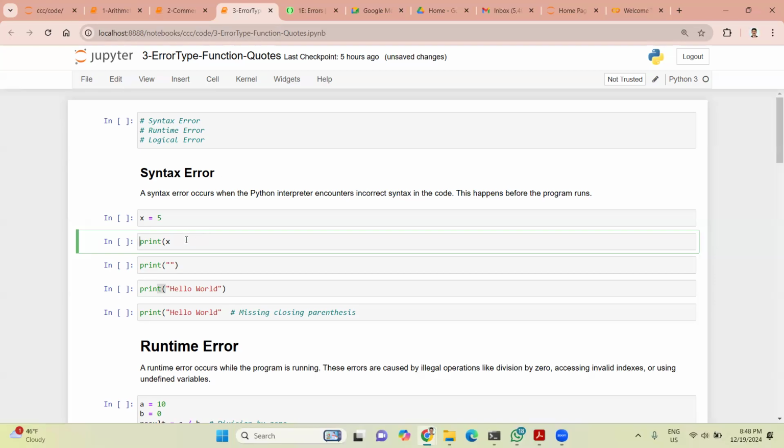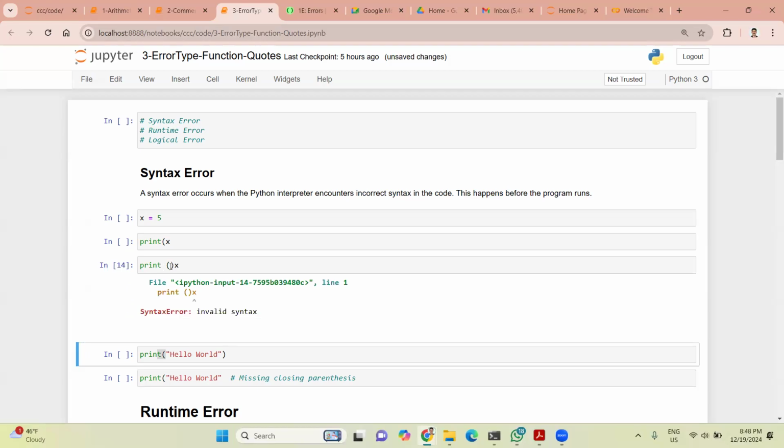So for each thing, I am telling you some rule of how to write code. If you don't follow the rule, there is an error. I told you the rule of print: you must have a parenthesis, or bracket, here. Both names are used. These are syntax, and if you want to print something, you should put it inside. Suppose I put something like this. This is not the rule, so we are breaking the rule. If you run this, see, syntax error, invalid syntax.